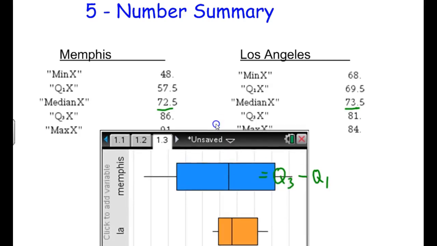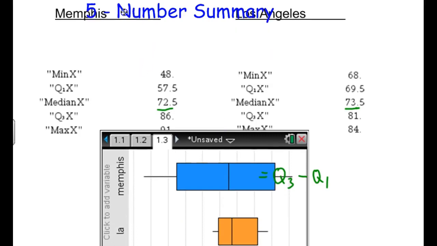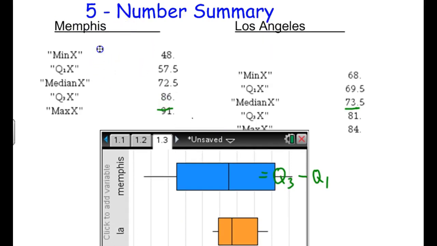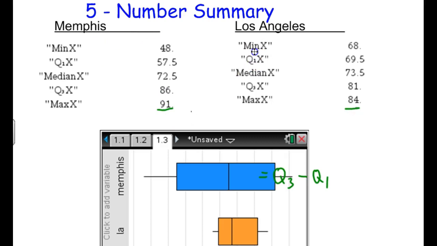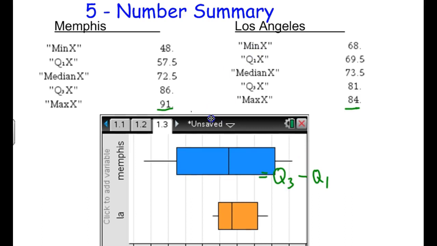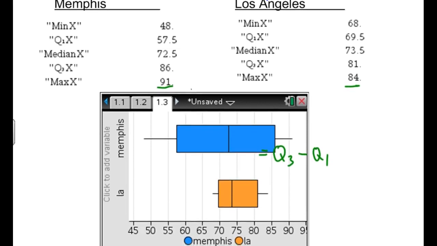This is what we're going to talk about a little bit here. So I'm going to bring this up just a little bit so you can see it. So if you look at the data here, let me move this Q1 and Q3 thing here. So this is a very handy graph. You can see the 5-number summary is kind of hidden in this graph here, actually. So if you look at, say, the min of 48, it is this value right here on the graph. If you look down, it's right about 48.